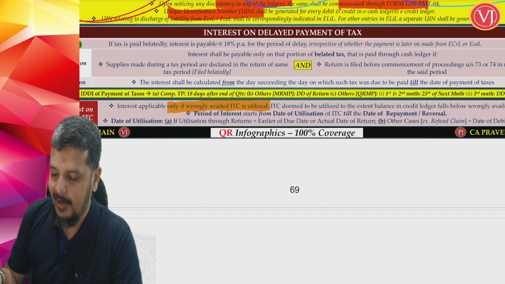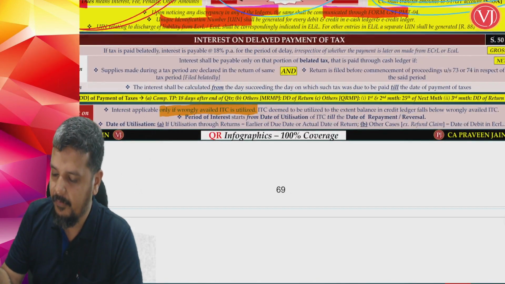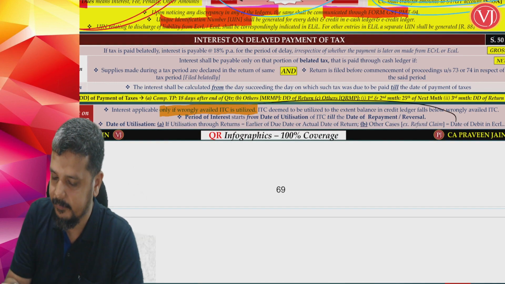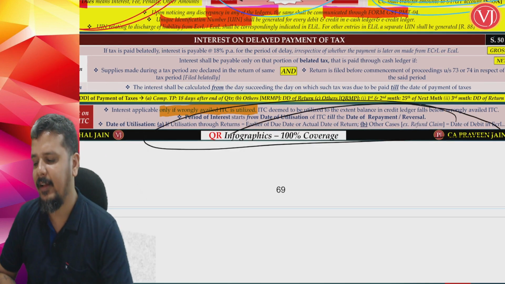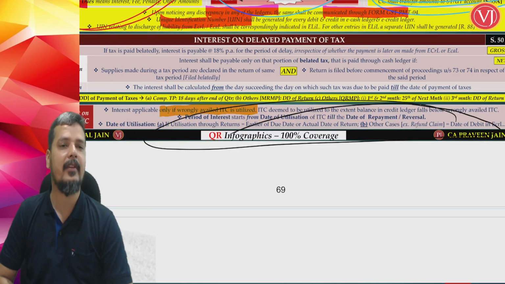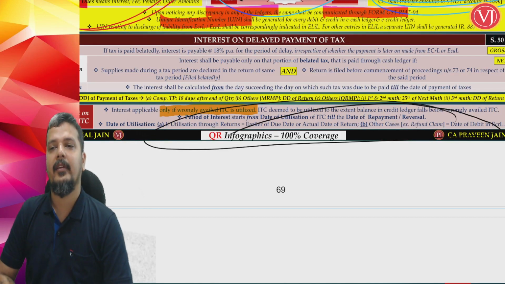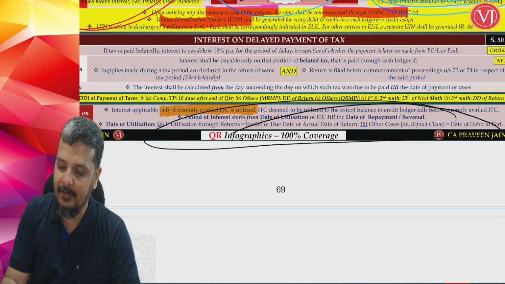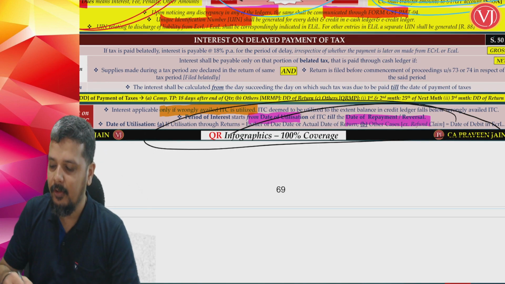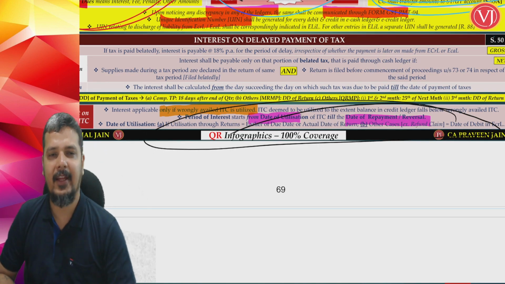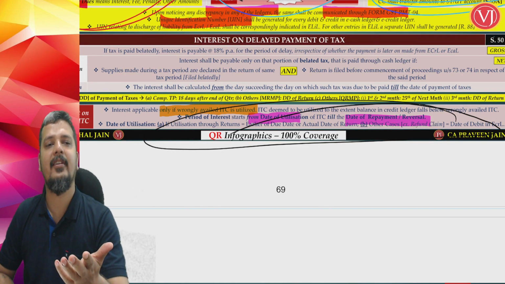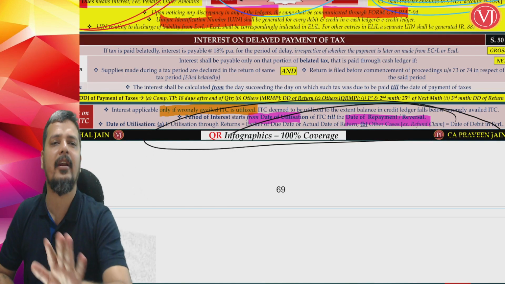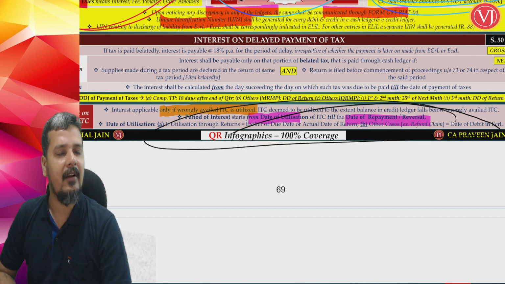Right. And they have given lots of ifs and buts. When interest will start, how it will start, theoretically, lot of things are given. Interest end date is very simple when you reverse the ITC. But starting date is from the date of utilization. So interest runs from the date when you use it until you repay it or reverse it, either paid by DRC 03 challan from cash ledger or reverse it in your return.